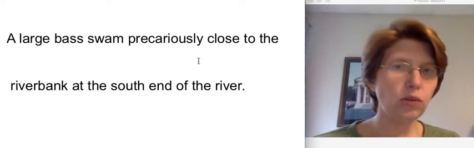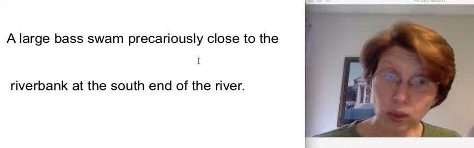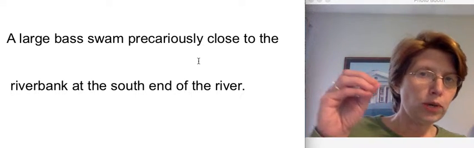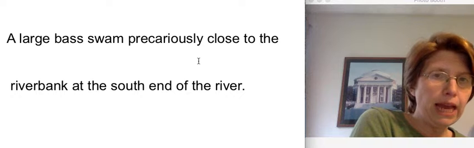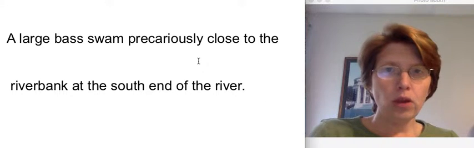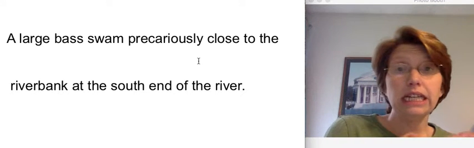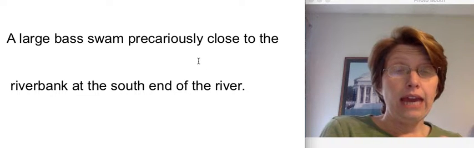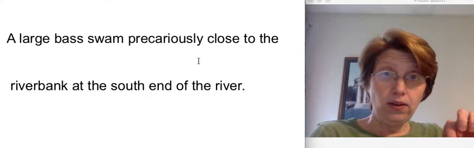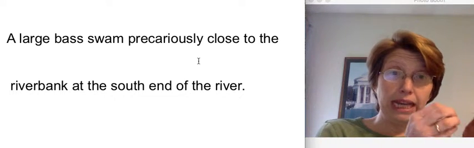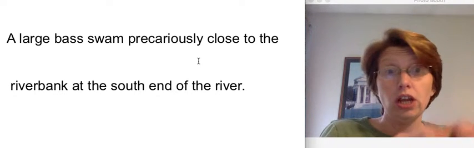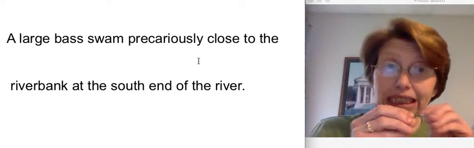Precariously. Excellent word. But what does it mean? So we're talking about a fish. A large bass swam precariously close to the riverbank. Would a fish want to swim next to a riverbank? What could this mean? Precariously is like dangerously. If he is teetering precariously on the beam, that means he might fall, okay? Precariously is something that is very, very close to danger. Not quite danger, but you're messing with danger.